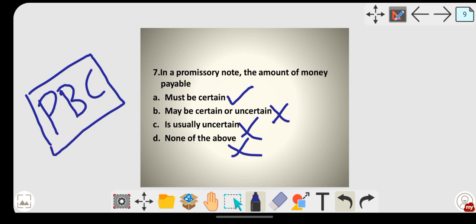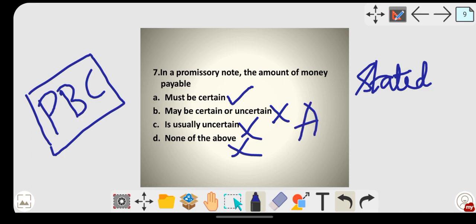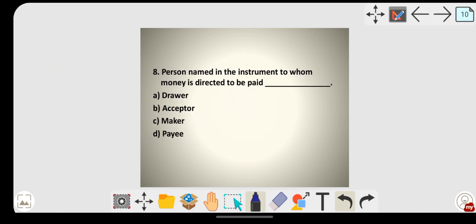The amount must be certain, that is, the amount must be clearly stated in the negotiable instruments. So the exact amount should be written on the negotiable instrument. So here the answer will be option number A. In a promissory note, the amount of money payable must be certain.